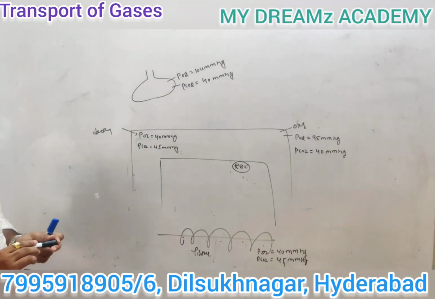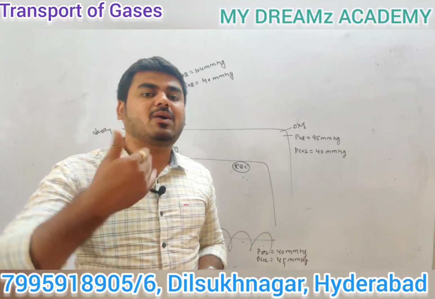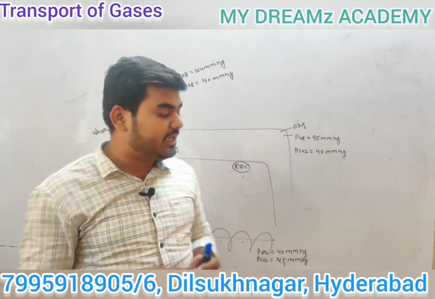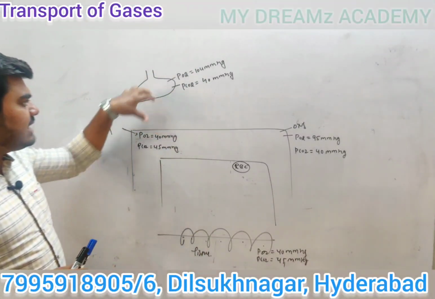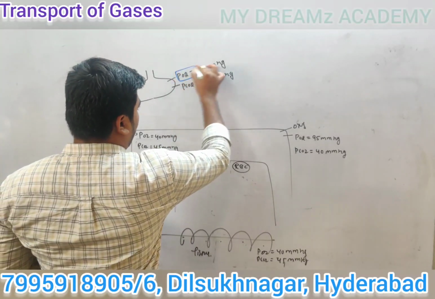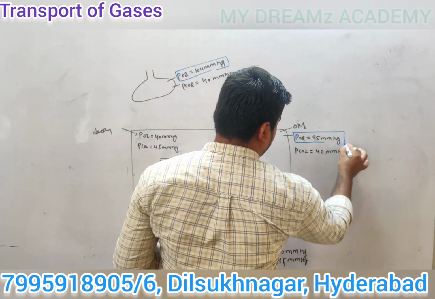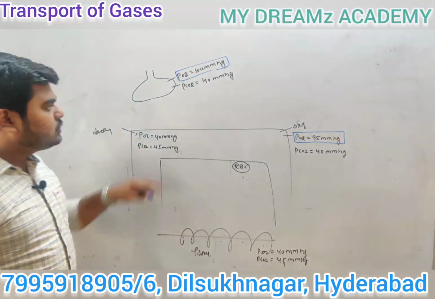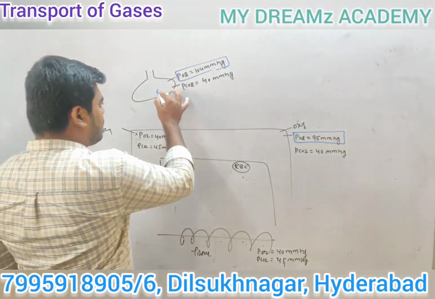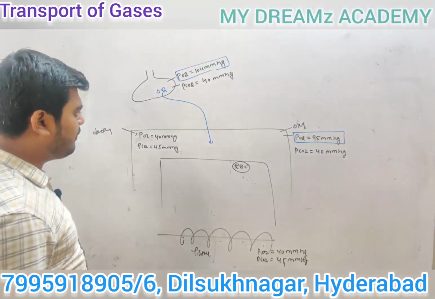So guys, what I said: the transportation of gas depends upon the concentration or pressure gradient, thickness of the membrane, and solubility of the gases. In case of the alveoli, the partial pressure of oxygen is 104 mmHg, and here it is 95 mmHg. So oxygen will move from higher concentration to lower concentration area, toward the blood. Diffusion of oxygen occurs.